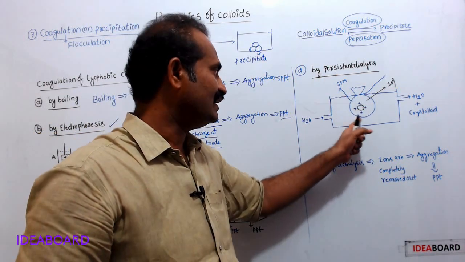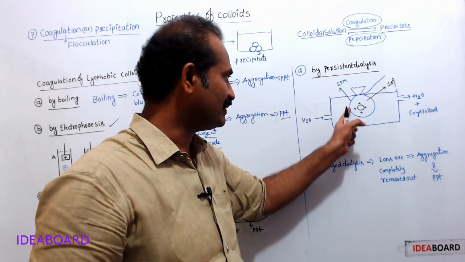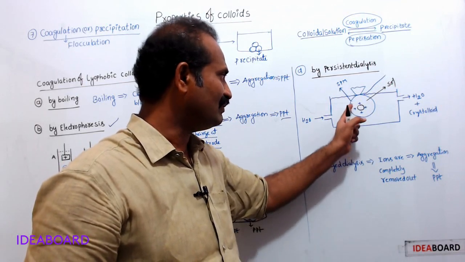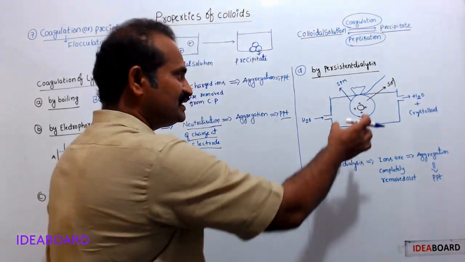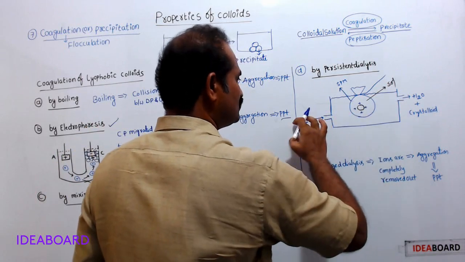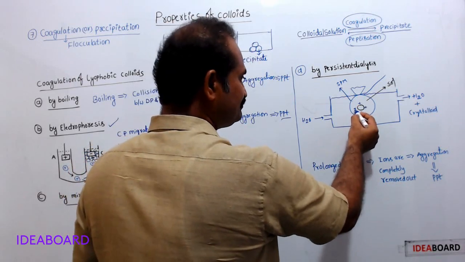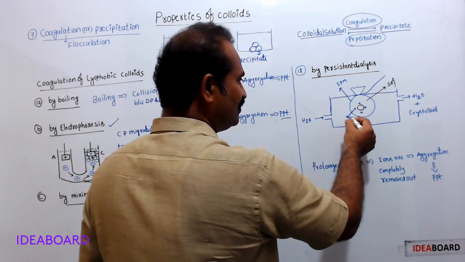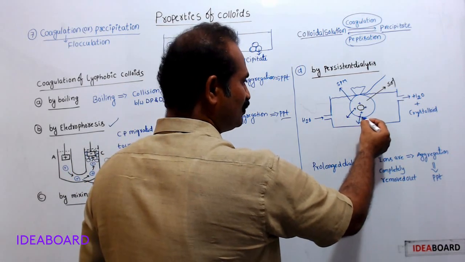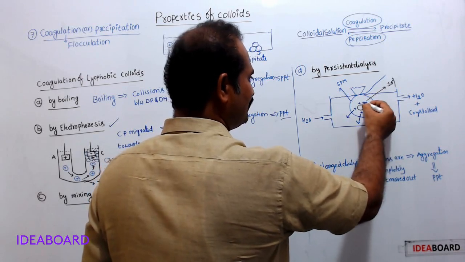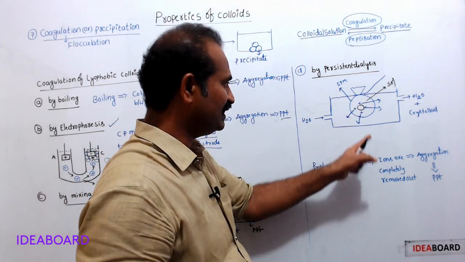See here, this is a parchment paper bag. Inside is the sol, the colloidal solution. This parchment paper bag acts as a semi-permeable membrane. Parchment paper bag or animal membrane, any one, acts as a semi-permeable membrane and is suspended in water. This is the inlet for water, and this is the outlet. See here, these are true solution particles, electrolytes. These can pass through the semi-permeable membrane. Therefore, after some time, all ions are removed from the colloidal solution.